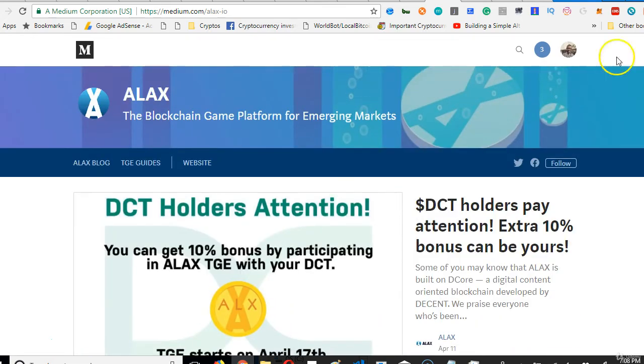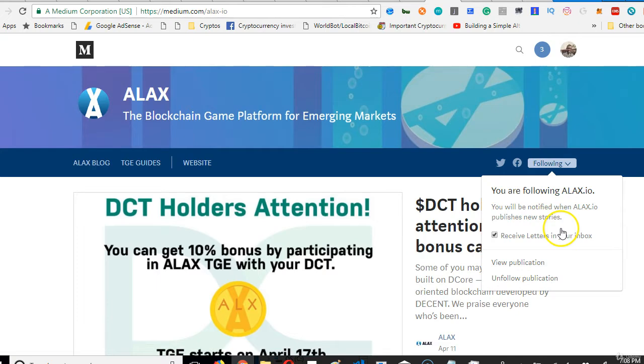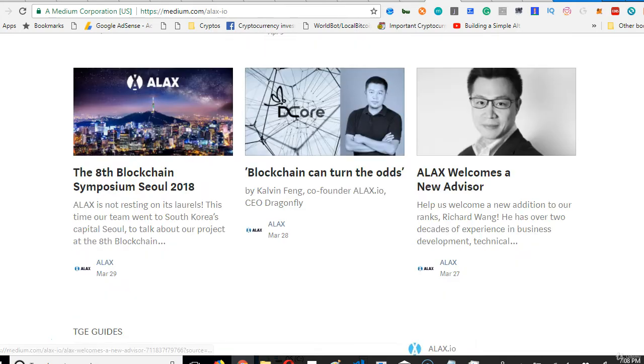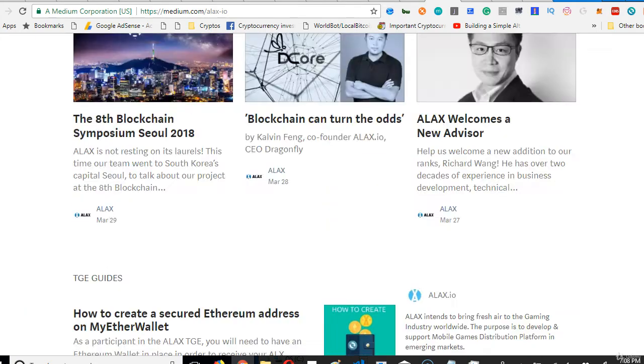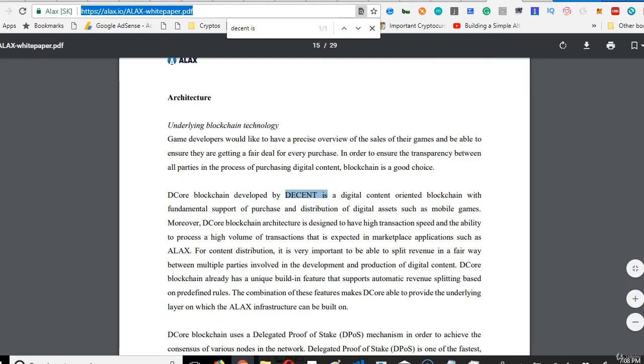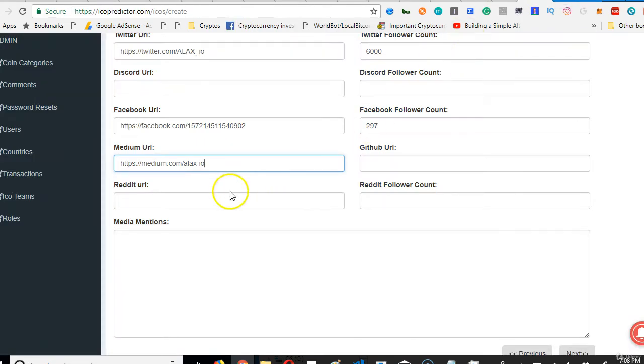It's nice and active. Let me follow and see if I can see the follower count. Well, I still can't see the follower count, so I'm sorry guys. There's no way to list what we can't see, so we're just going to leave it there. But their Medium is fairly active, so note that.